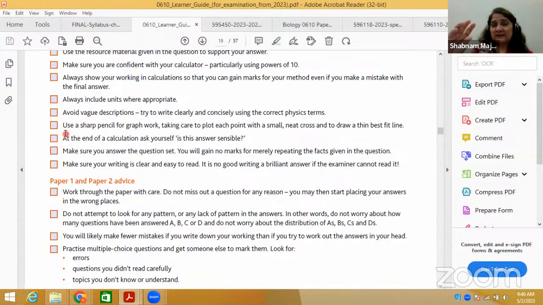Suppose a 3-mark question asks for a balanced equation. This is very common: photosynthesis, aerobic respiration, anaerobic respiration. There is 1 mark for reactants and products, 1 mark for writing the correct formulae, and 1 mark for balancing the equation. So you have to be very careful about this as well.